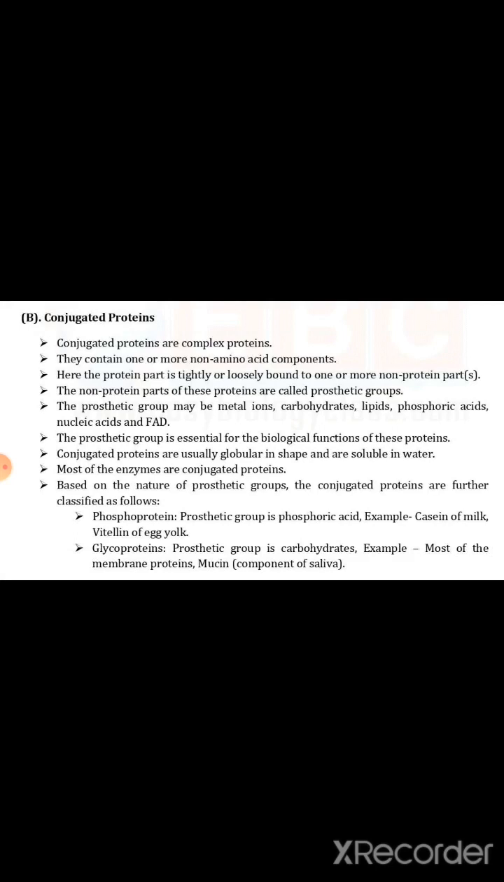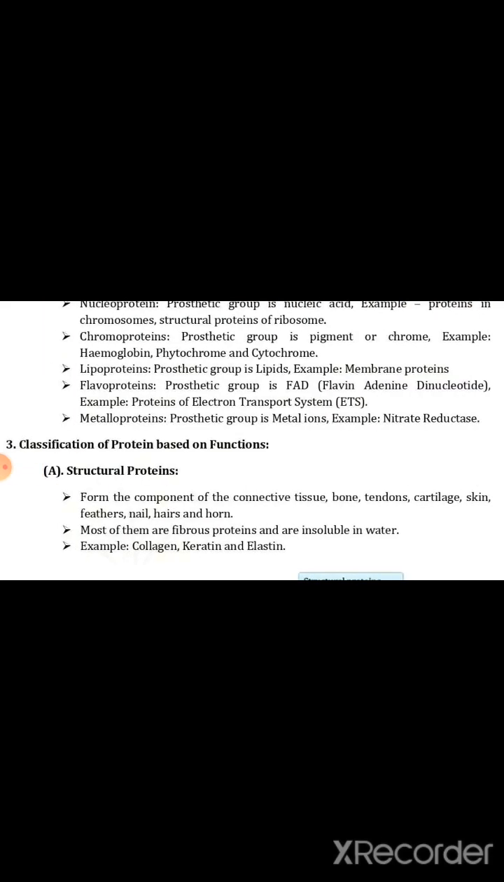Then glycoprotein. The prosthetic group is a carbohydrate. That's why the name is glycoprotein. For example, most of the membrane proteins, and mucin, which is a component of saliva, is a type of glycoprotein. Then next is nucleoprotein. The prosthetic group is nucleic acid. For example, proteins in chromosomes, structural proteins of ribosome. Then chromoprotein. The prosthetic group is a pigment or chrome. For example, hemoglobin, phytochrome, and cytochrome.